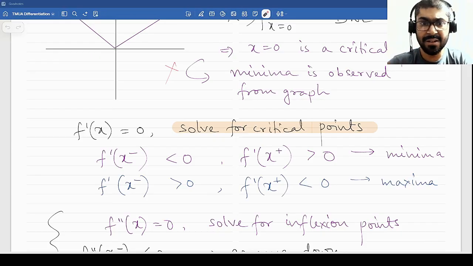Take these values, check the sign, and you will understand whether it's going from negative to positive or positive to negative. But if there are multiple critical points, make sure to not cross the other. So if your critical points are 1 and 5, and you take 0, that will decide only for the critical point of 1. The sign may have changed between 1 and 5. Alright, so keep this in mind as well.